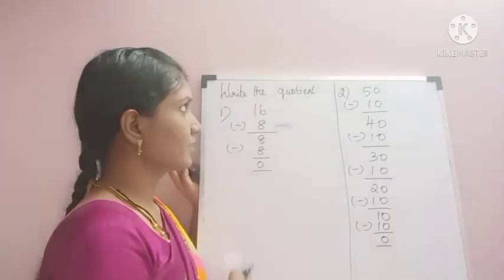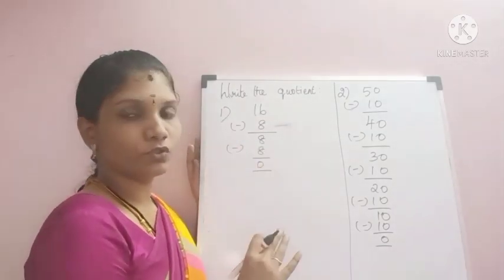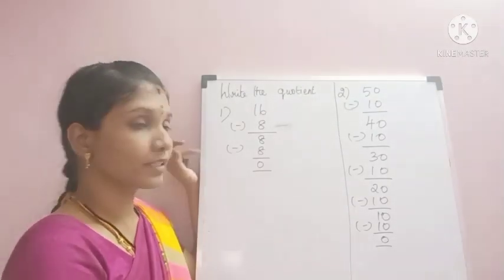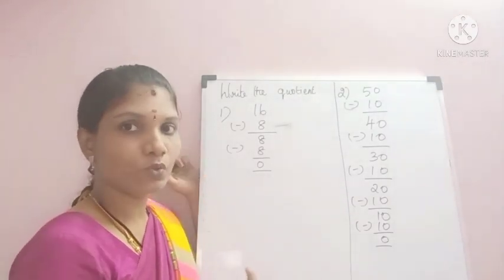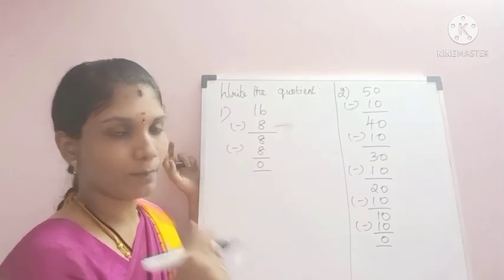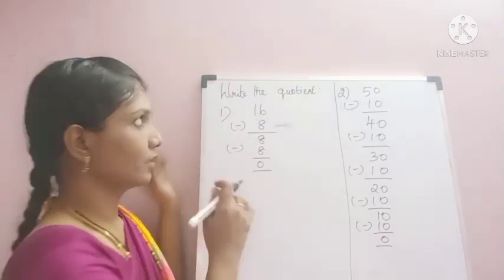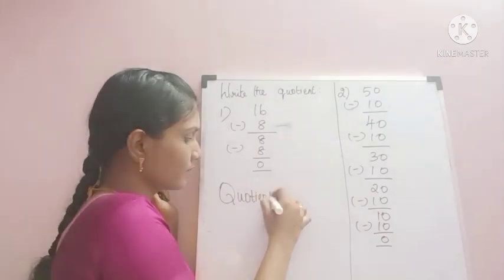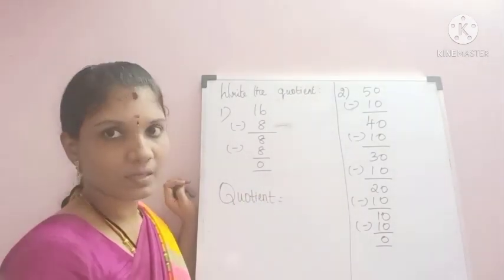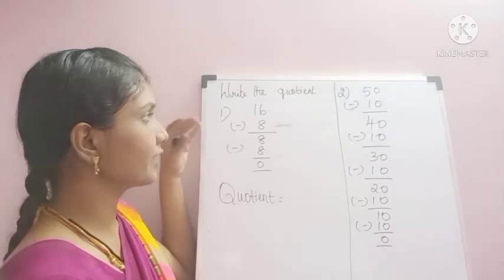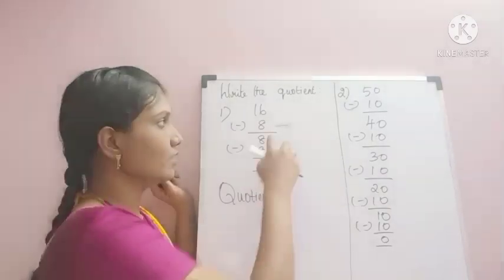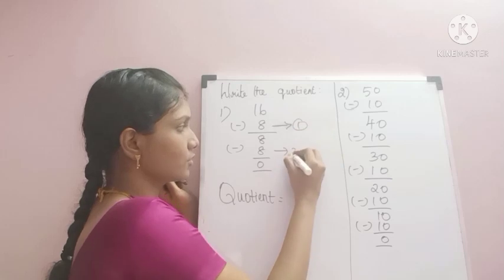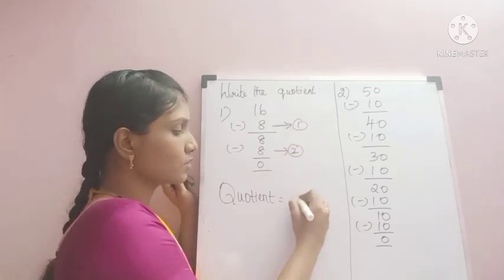Now see the next heading, write the quotient. We have to find the quotient. Division is a repeated subtraction. Now we have to find the quotient for the given sum. It is very easy, children. We have to see how many times they have subtracted here. See, 1, 2. So the quotient is 2.